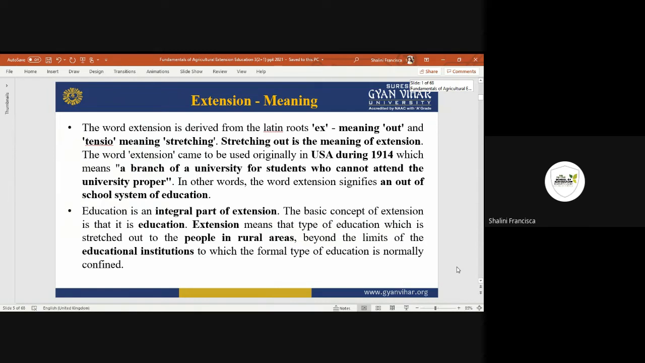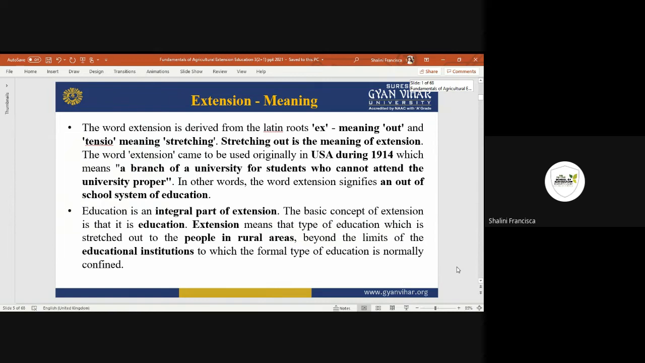Okay, so directly we can say it is outstretched, it is not in the formal education format. It is outside the formal education format. In other words, extension signifies an out-of-school system of education. As I have already told, education is an integral part of extension. It is a basic concept of education, and extension means it is not performed in a formal institute.